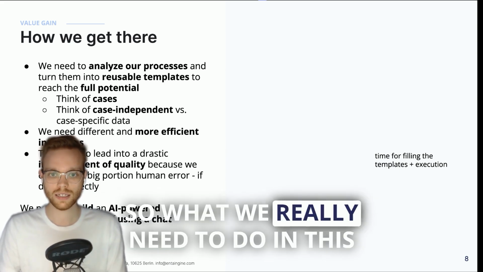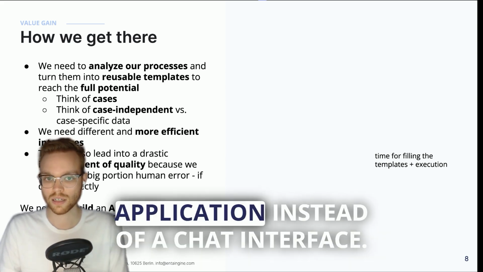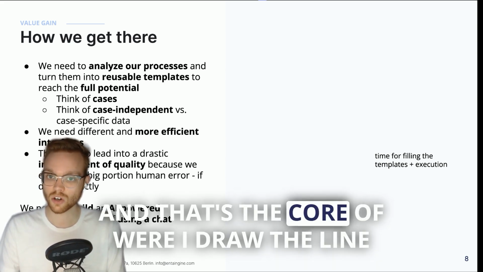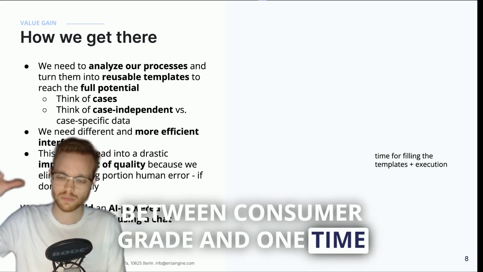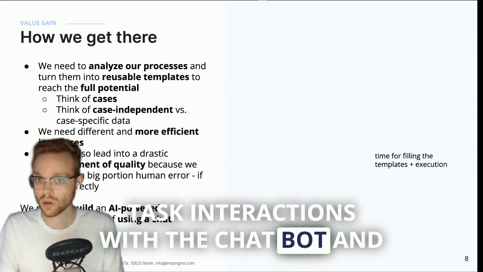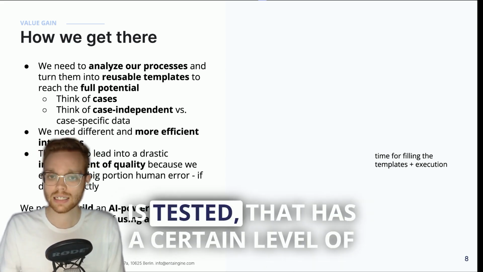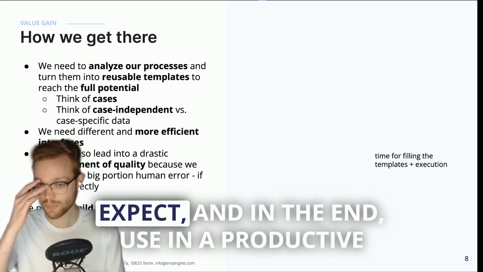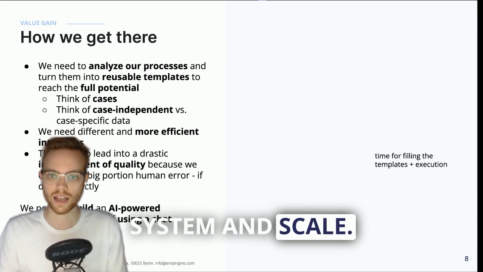So what we really need to do in this case is build an AI-powered application instead of a chat interface. And that's the core of where I draw the line between consumer-grade, one-time task interactions with a chatbot and actual enterprise generative AI that is tested, that has a certain level of quality that we can reproducibly expect and in the end use in a productive system and scale.